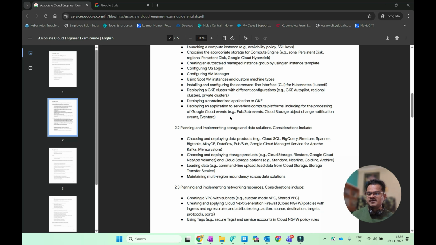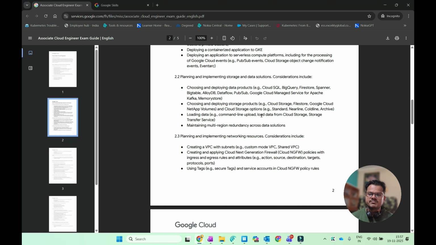Okay, like this. And also you have to know how to deploy applications to serverless compute platforms, including for processing Google Cloud events, like Cloud Storage object change notification events. Okay, like this. Then there is planning and implementing storage and data solutions. You have to know how you can plan how much storage is required, and how data flows will be there in that cloud project.